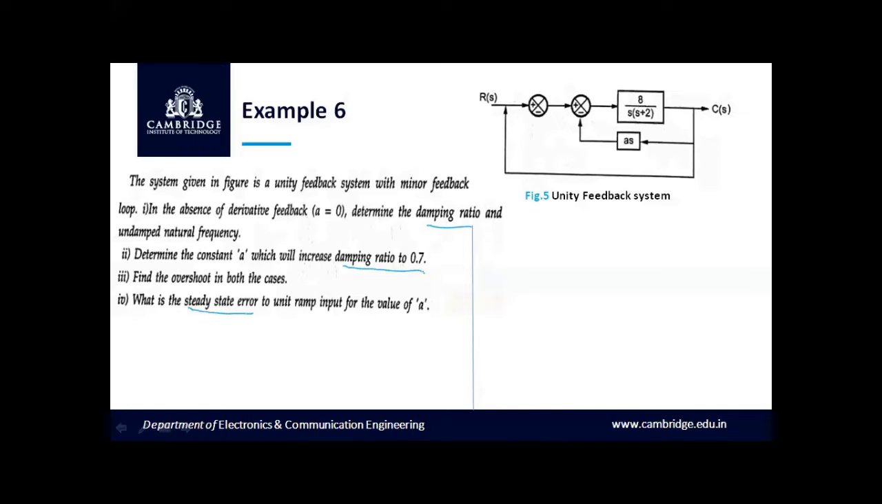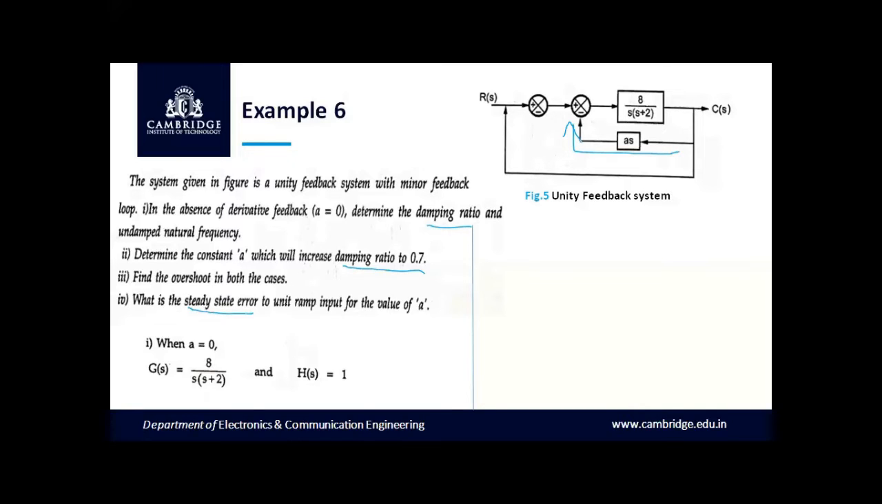You can look into the question carefully. The first question is the absence of the derivative feedback, that is A is equal to 0, and we have to determine the damping ratio and undamped natural frequency, that is zeta and omega n, in the absence of A. So just imagine that the derivative feedback is not present and we have to calculate zeta and omega n.